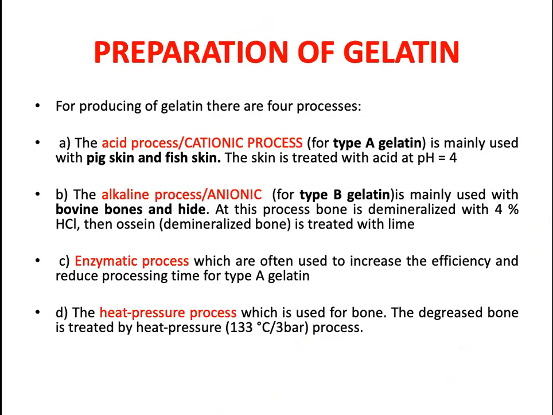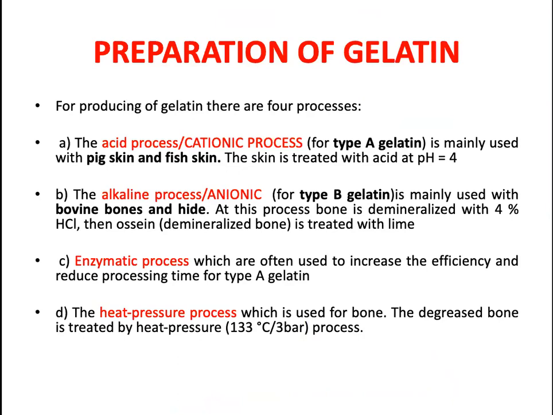Coming to the preparation of gelatin, we have seen the sources for the preparation of gelatin. One is the bone, another is the skin. Skin is the main source, followed by the bone. Then fish skin and fish bones can be used. What are the different methods by which we can prepare the gelatin? One is the acid process, another is the alkaline process.